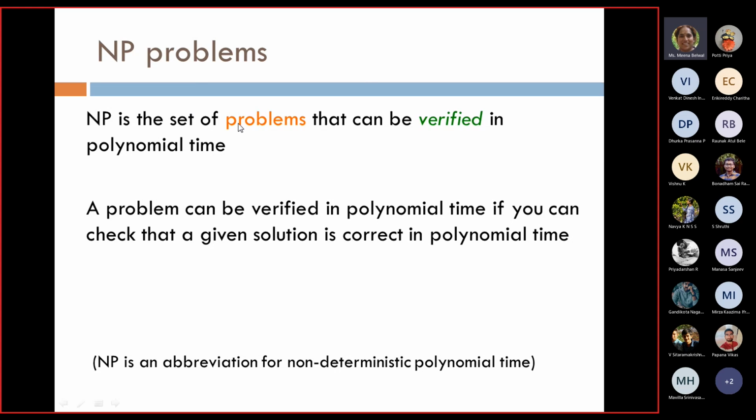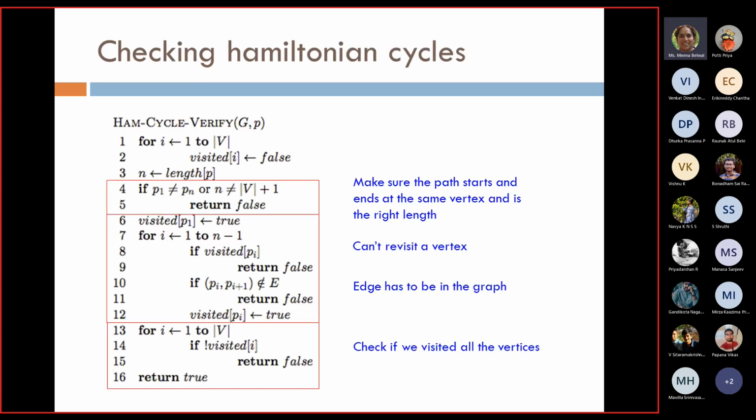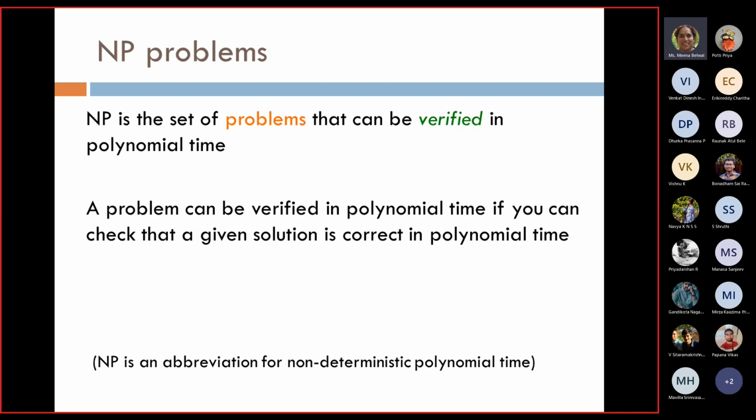So NP is a set of problems that can be verified in polynomial time, right? You have an algorithm for verifying whether a given path belongs to the Hamiltonian cycle or not. So now we are trying to classify problems as P problems or NP problems. P problems are those solvable in polynomial time, and NP is non-deterministic polynomial time, another kind of classification.